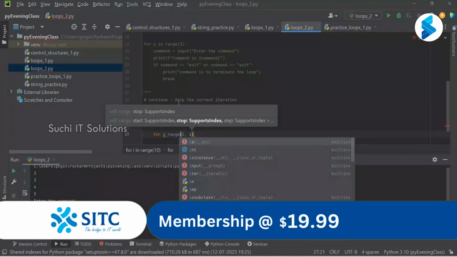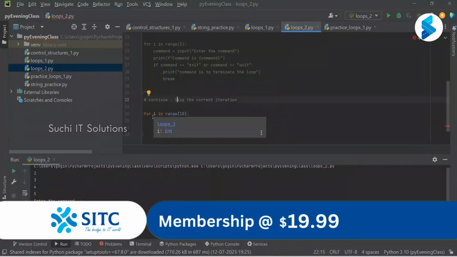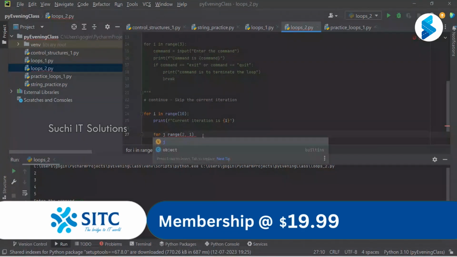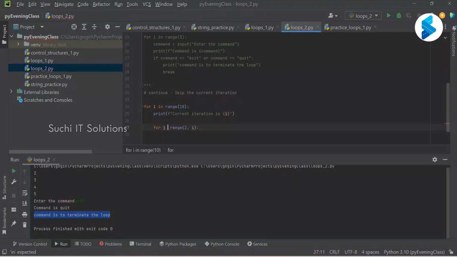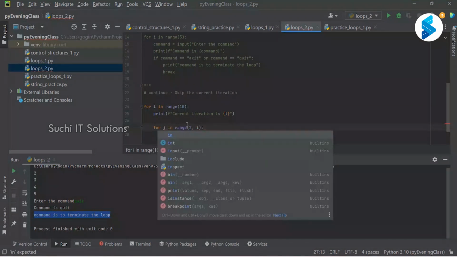Since now here I'm writing a loop within a loop, so there is an outer loop here, right? I'm writing another loop, so I cannot use the same loop variable. So here I'll use j, 2 to i. I want to check whether this number is a prime or not.